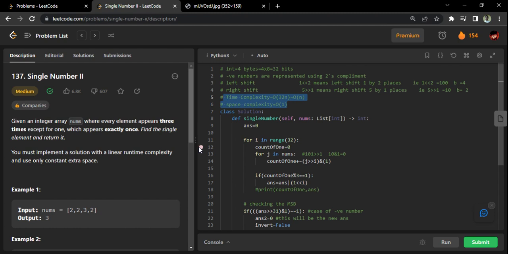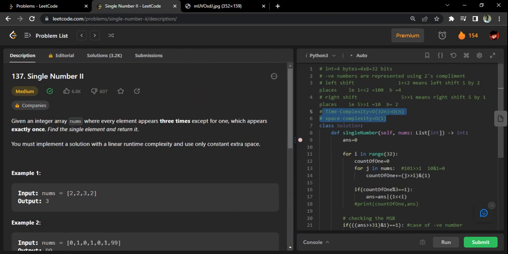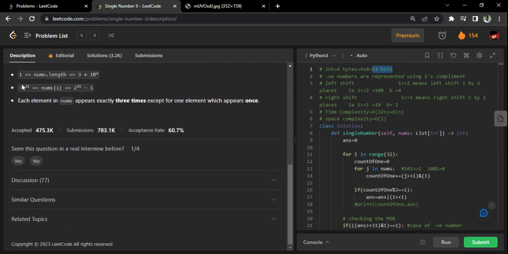One thing is very sure: when I started this question, I told you for this thing only we are going to use bit manipulation, because otherwise there are so many ways to do it. And when I'm closing this video, I'm again saying this is why we did bit manipulation, because it allows us to use the bits. If you talk about an integer, there are 32 bits in it, and we used all of them this time. So whenever you see this kind of conditions, always keep in some corner of your mind the idea that it should be related to bit manipulation. Bit manipulation can be done very easily here, because we can have an integer of 32 bits and we can manipulate it.